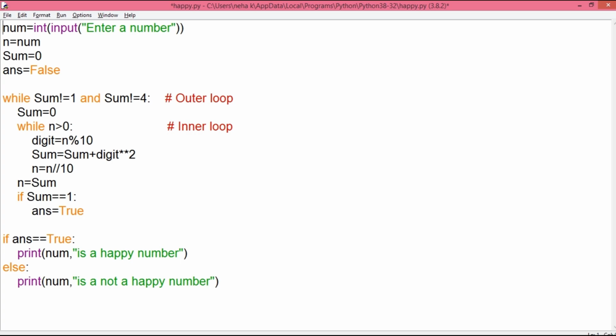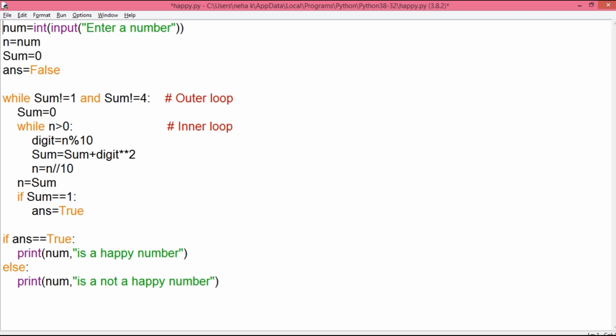Now it will check whether value of sum is equal to 1. As this if condition of sum equal to 1 is false, no operation is done and it goes back to the outer loop. Sum is 13, so 13 not equal to 1, condition is true. 13 not equal to 4, this condition is also true. Sum becomes 0, that means the value of sum, which was 13, has now been removed, making it 0 again.